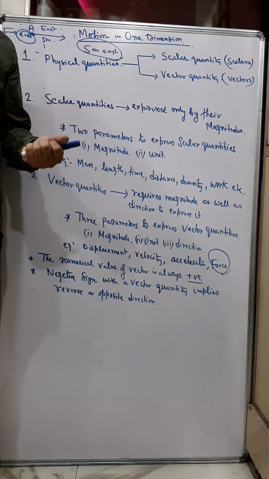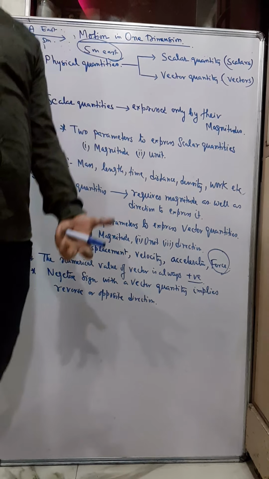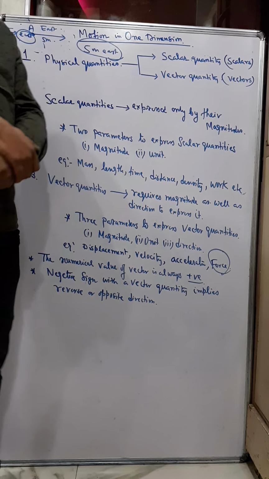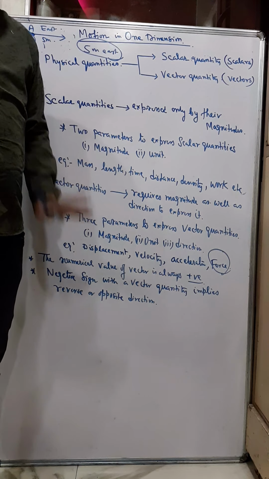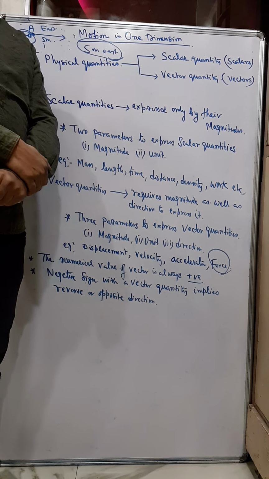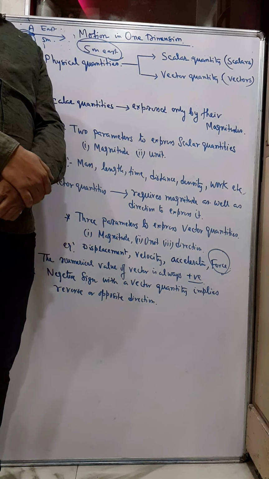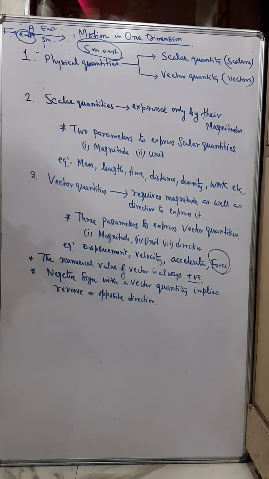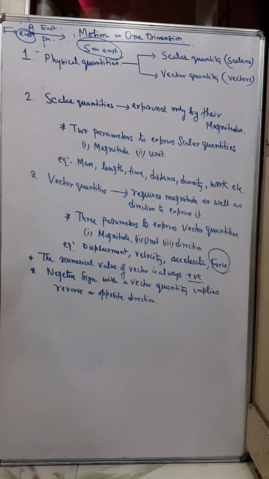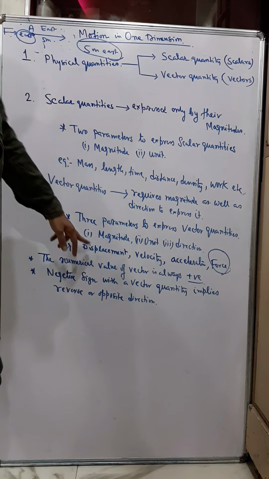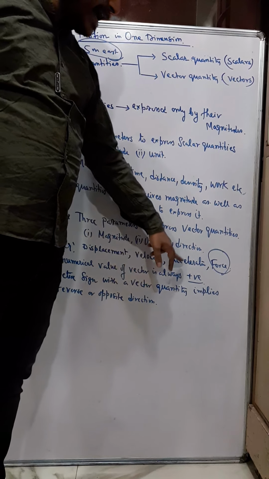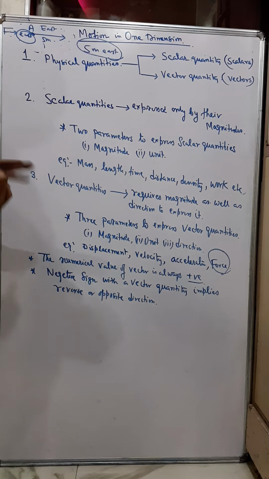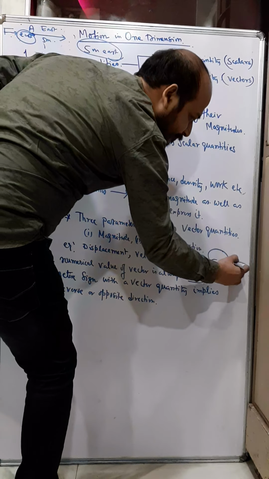And therefore our weight always acts in the downward direction. I am standing here and I am putting a weight on the ground. So that means that the weight is in the downward direction. So that is the concept of a vector quantity. Now we have other vector quantities also: displacement, velocity, acceleration, force. So these are all vector quantities, etc.